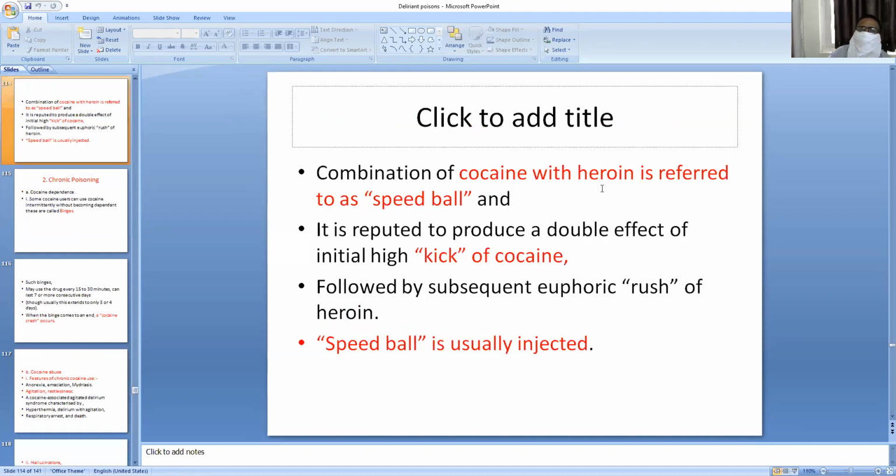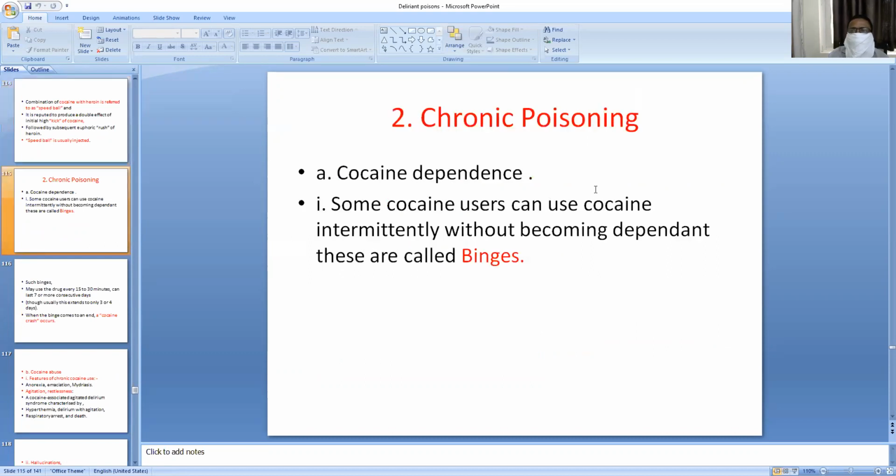The combination of cocaine with heroin is referred to as speedball. It is reputed to produce a double effect of the initial high kick of cocaine followed by the subsequent euphoric rush of heroin. Speedball is usually injected. Speedball is injectable. It is a mixture of cocaine and heroin. Heroin I told you in the previous class. Chronic poisoning, cocaine dependence.